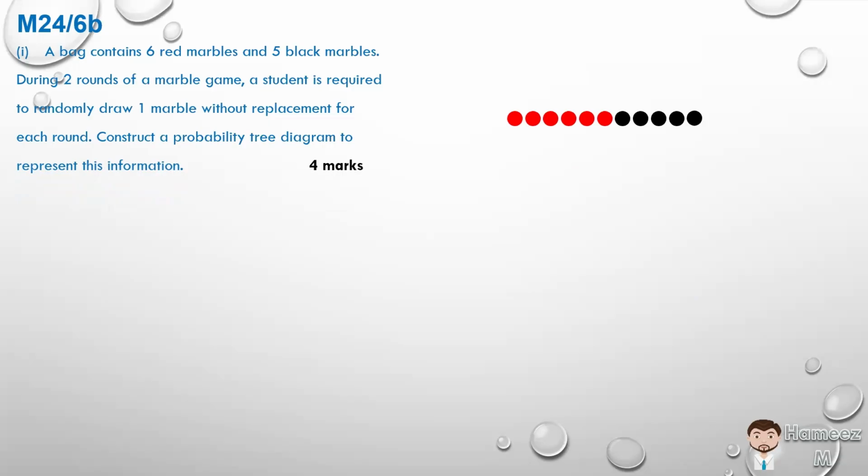So if we have all 11 marbles and we're going to take a chance to pull one, the possibility is that we may pull a red marble or a black marble. There are possibilities for both. But how many red marbles are there? 6 of them. Out of what's possible? 11. So the probability of pulling a red marble is 6 out of 11. And the probability of pulling a black marble would be 5 out of 11, as you can see by the diagram.